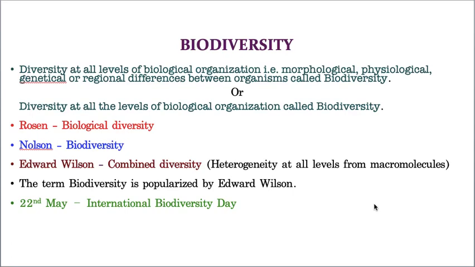Basically, diversity means variation at all the biological organization. That includes morphological, that means external characters, or physiological, that means inside our body. Anatomical details, that means studying about internal structures of an organism, is called anatomy, whereas studying about external features of an organism is called morphology.